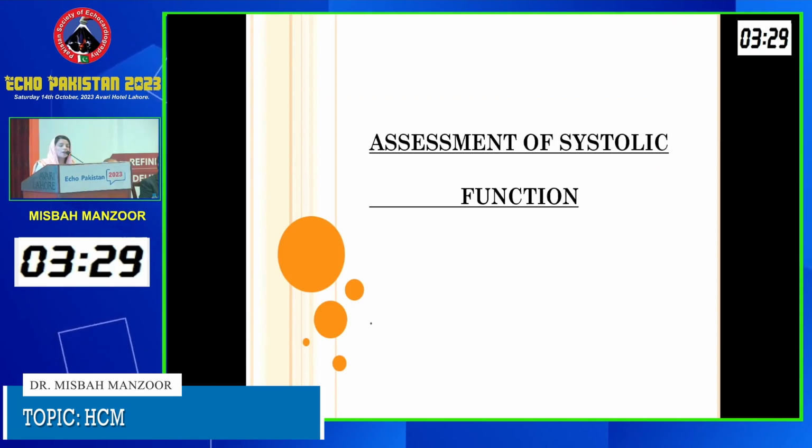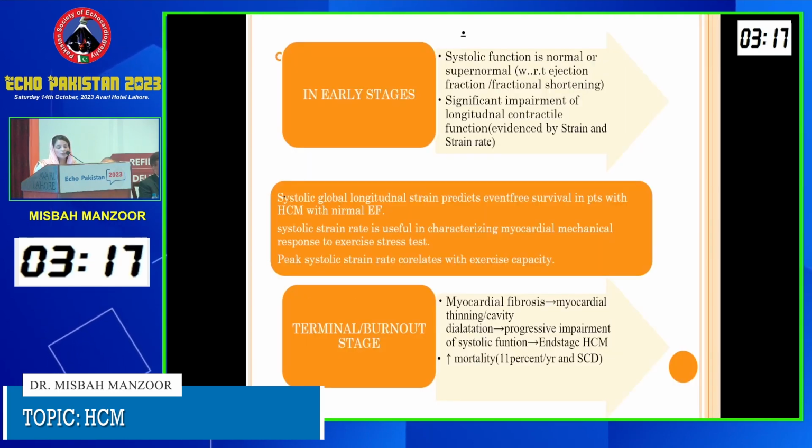Up till here, we have discussed different parameters in order to diagnose the HOCM. From here, these parameters will tell us the probable prognosis of the patients that are diagnosed with HOCM. So assessment of systolic function is important as it will predict the possible prognosis of the patient suffering from the disease. It is divided into two stages, an early stage and a later stage.